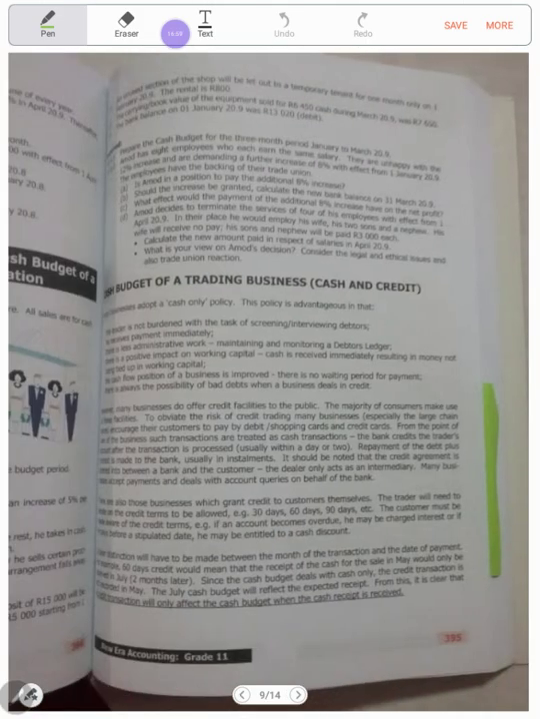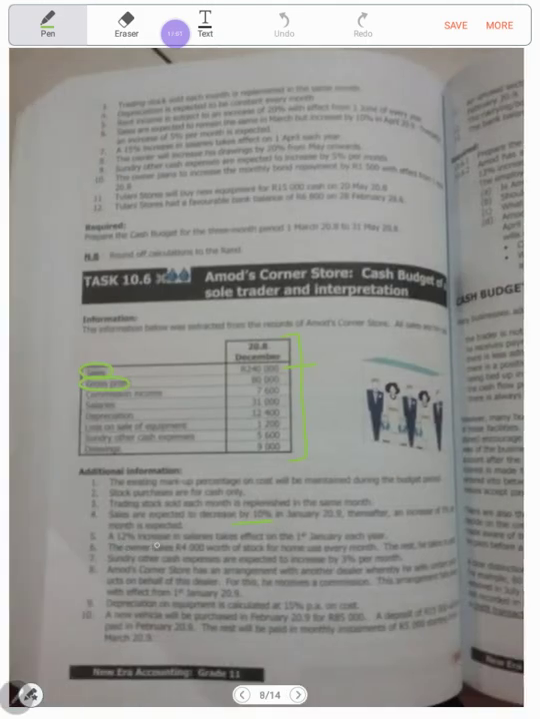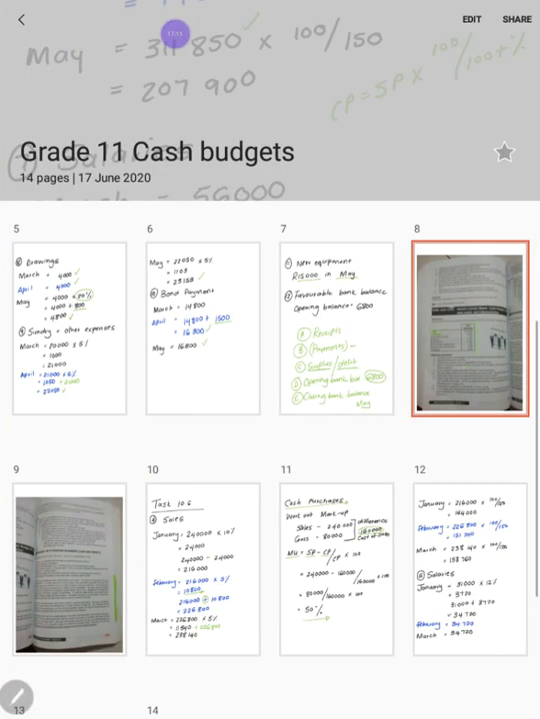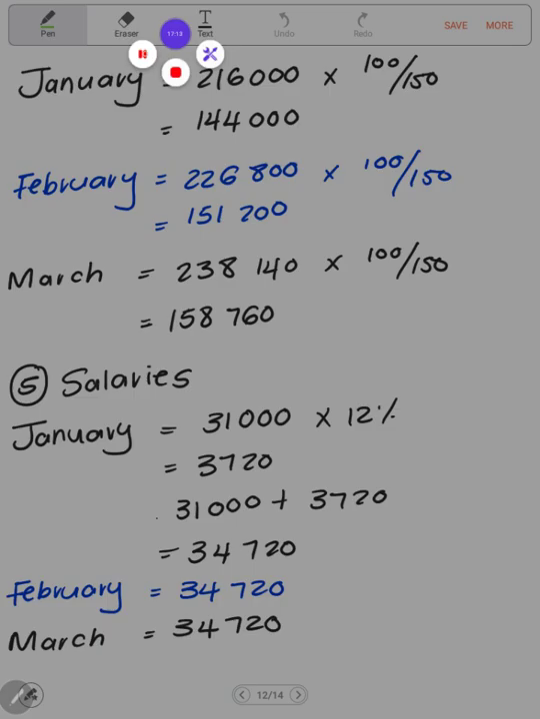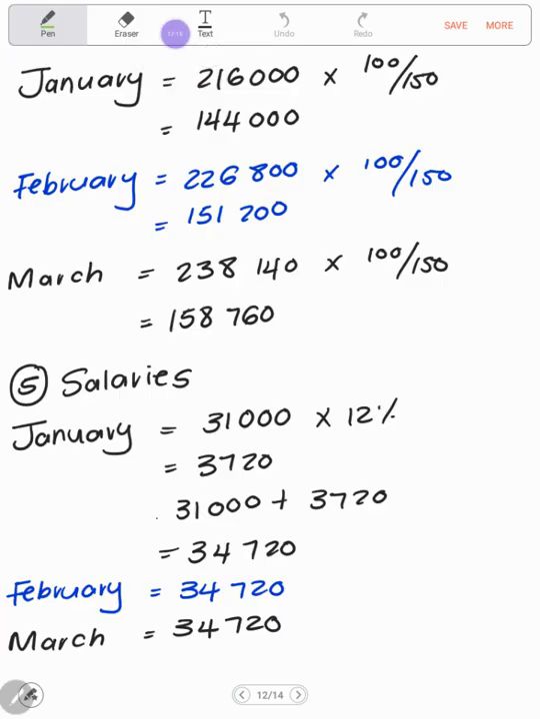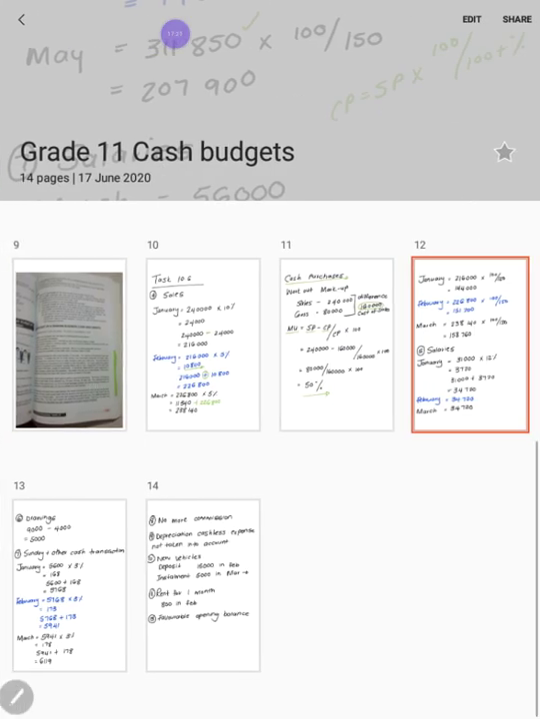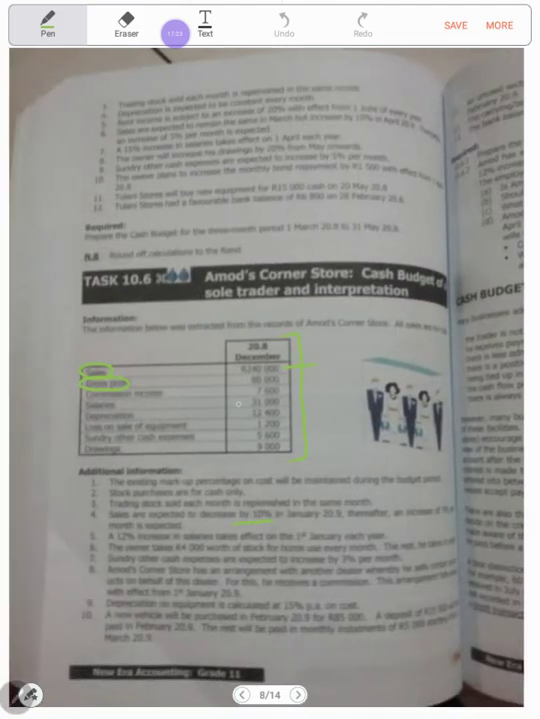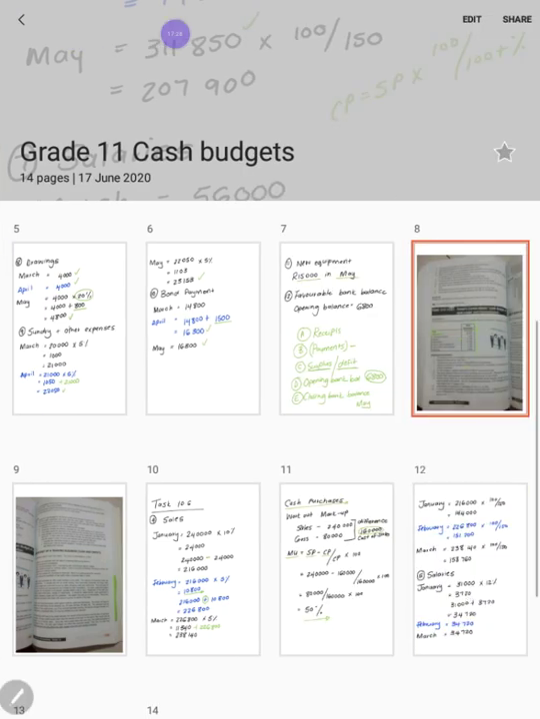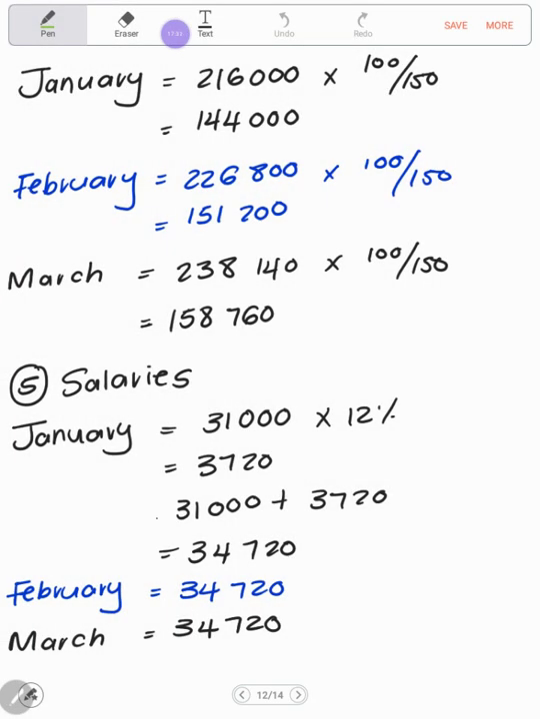All right. Then we have our salaries. What do they say about salaries? A 12% increase in salaries takes effect on the 1st of January each year. Okay, so let's go and work that out. So I'm looking at salaries, which is 31,000 in our information over here. Taking that 31,000, I'm going to multiply it by the 12% because the increase is from January, and remember our budgeted period is from January to March.